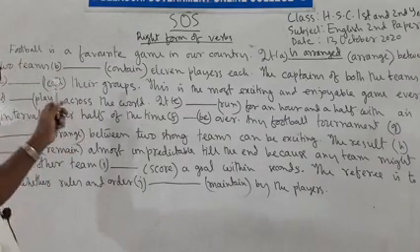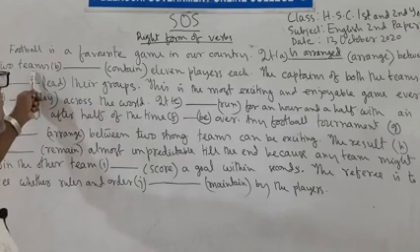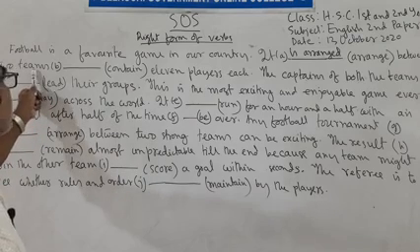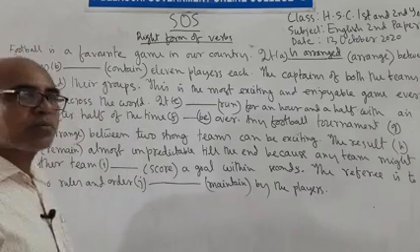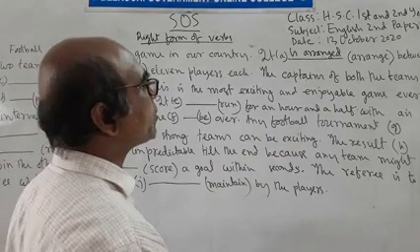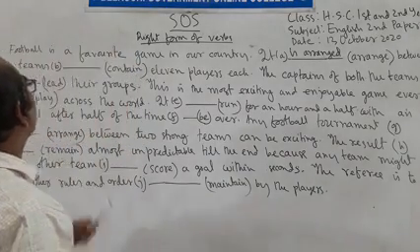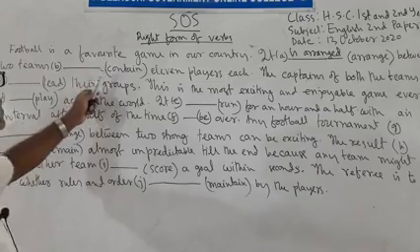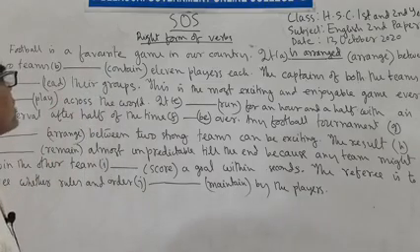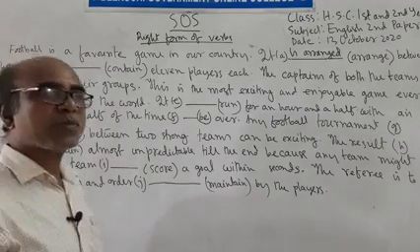It is arranged between two teams. Here, NP plus participle. So we can use the present participle or the past participle verb.